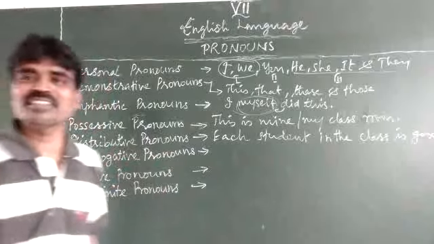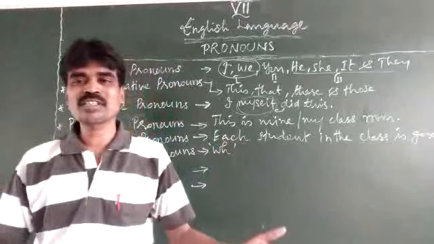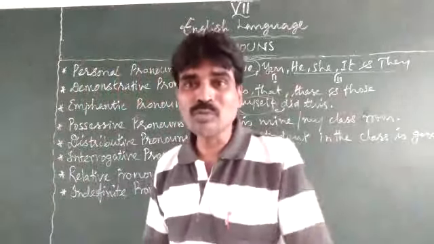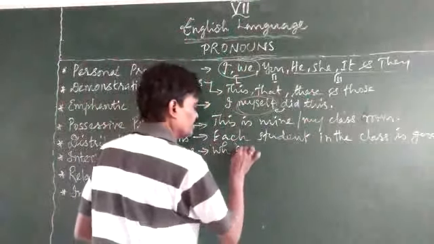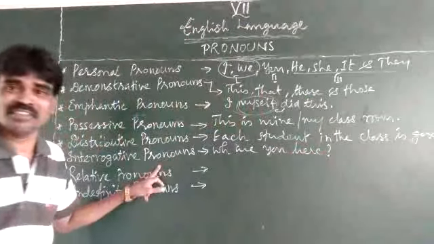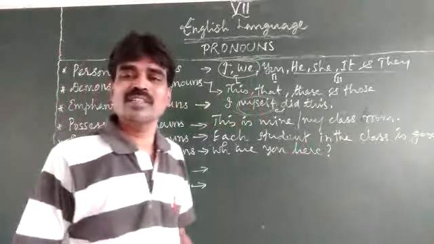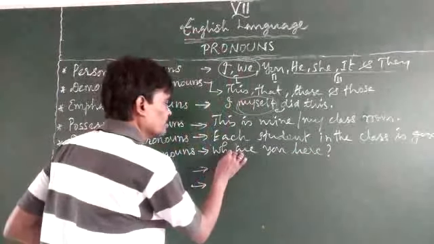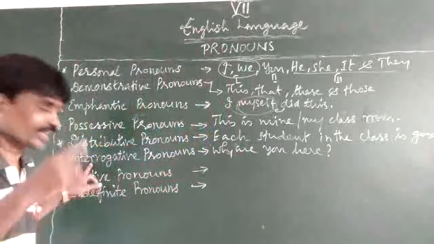Then interrogative is about the questioning. WH words, maximum: what, when, who, whose, whom, why, all those things, right? Why are you here? Right? So interrogative asks the question and it needs the answer. Then relative pronouns. There are so many, the same words can be used, whatever the interrogative words that we have used can be used also here.